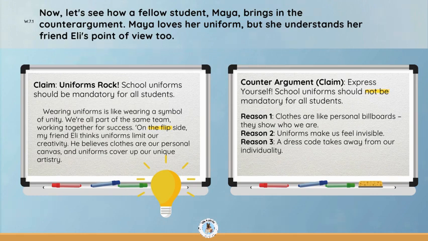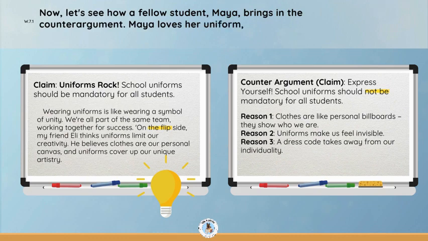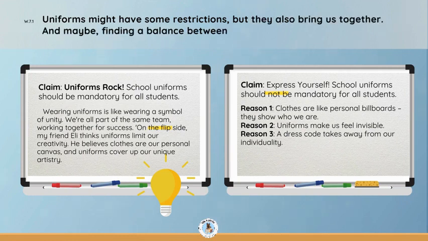Reason 1: clothes are like personal billboards, they show who we are. Reason 2: uniforms make us feel invisible. Reason 3: a dress code takes away from our individuality. Uniforms might have some restrictions, but they also bring us together. And maybe finding a balance between unity and expression is the key.